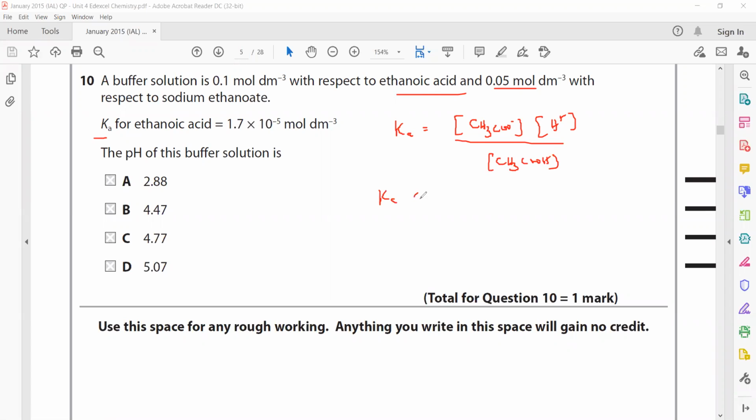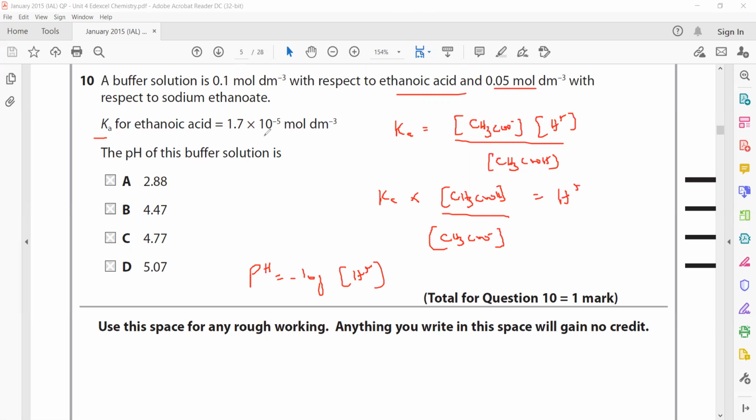It will be Ka multiplied by the concentration of acid divided by the concentration of ethanoate ion or the salt. After getting the hydrogen ion concentration, we'll use the formula pH is equal to minus log of hydrogen ion concentration to get the pH of this buffer solution.